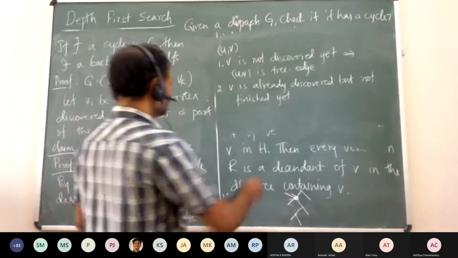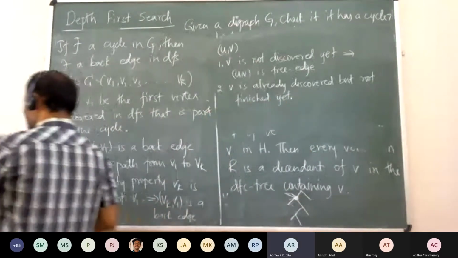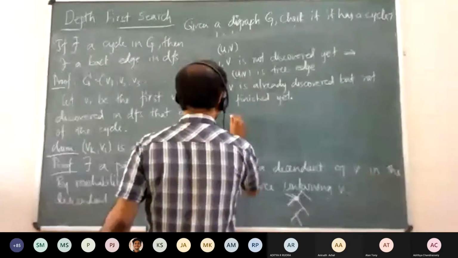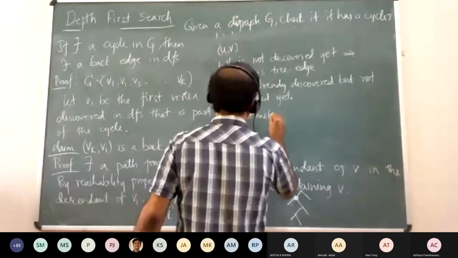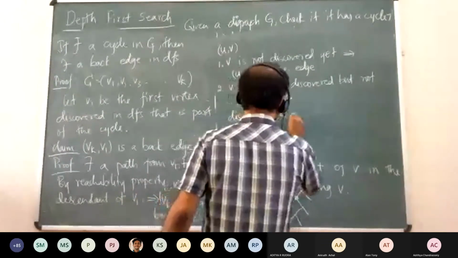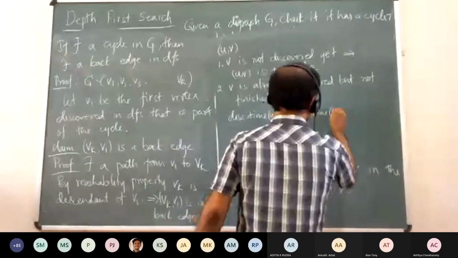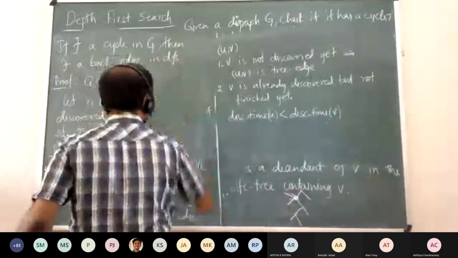So let us take the scenario. There are two cases here, right? Based on the discovery time. Okay, let us go in what Aditya is saying. So now let us assume that discovery time of U is less than discovery time of V. Let me just draw the picture.